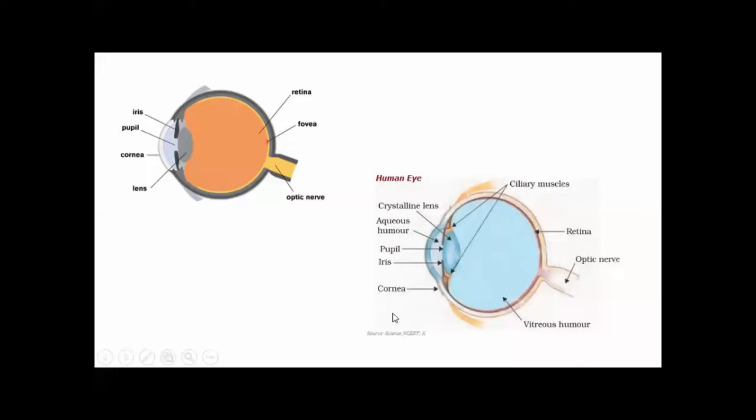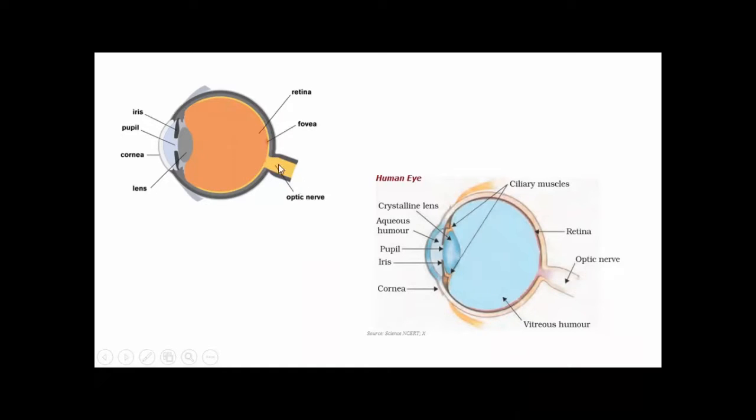Now students, here I have already shown you the diagram. This is the final diagram. Here you can see cornea, the outer transparent part of the eye, and this is the iris. This is the pupil, which is the hole behind the cornea. This is the lens. Yes, this is retina. The lens focuses the image on this retina, and this is optic nerve.